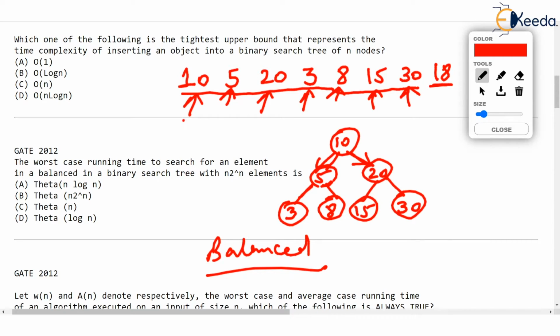Now just imagine we are inserting some value, let's say 18, in this tree. There are already n values in this tree, and we are inserting 18. Now tell me, in the worst case, how many comparisons will you do?